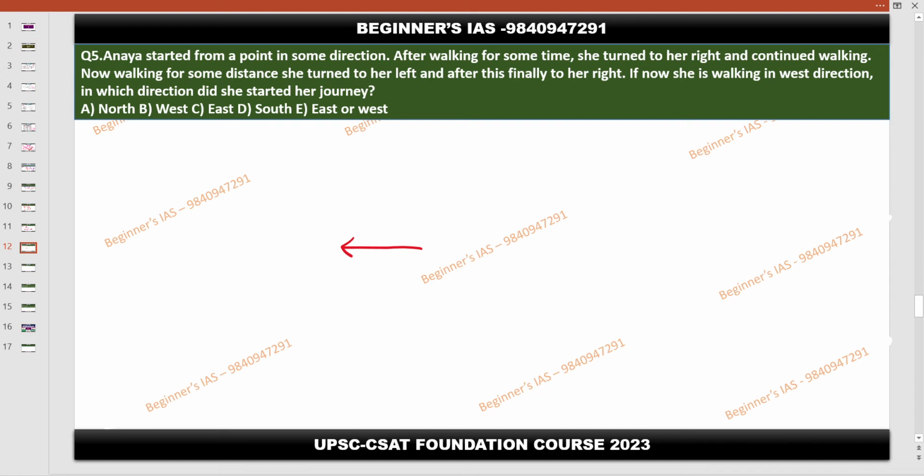If now she is walking in that direction, in which direction did she start? That is the question. So now move on to the previous statement. Before that she turned to her right, which means that she must be traveling in the south before turning right. Understood or not?